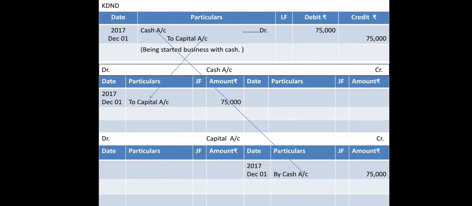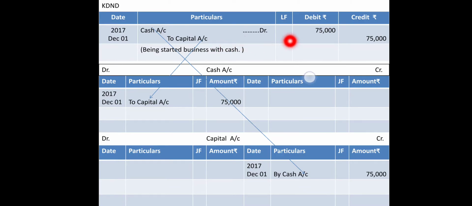So 3 steps will be moving like this. First step, which account is affected? We know that cash account is affected, so first we have to highlight cash account. Then we have done debit, so write down in the debit side the amount 75,000 and the reason, that is why it is debit: because of capital. Now another account is capital account.